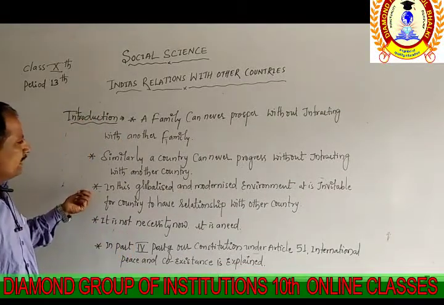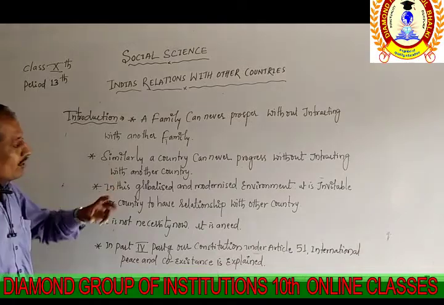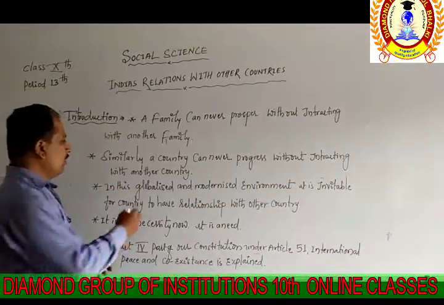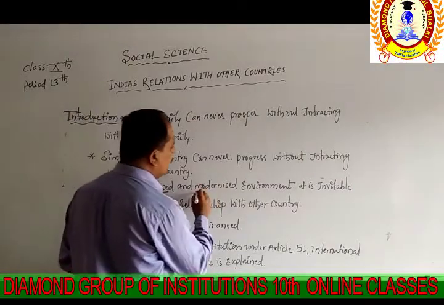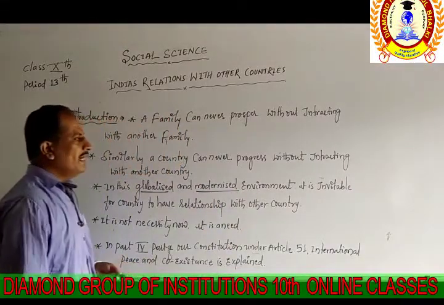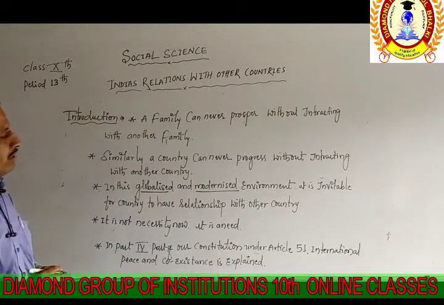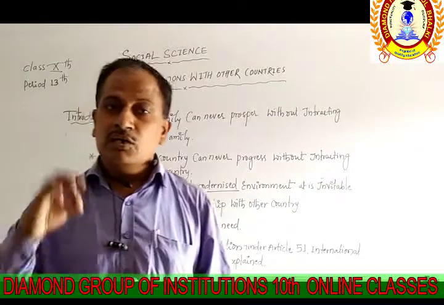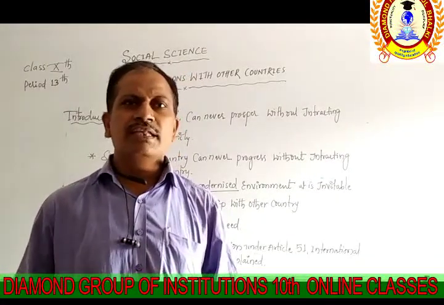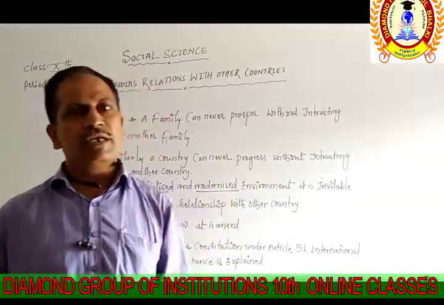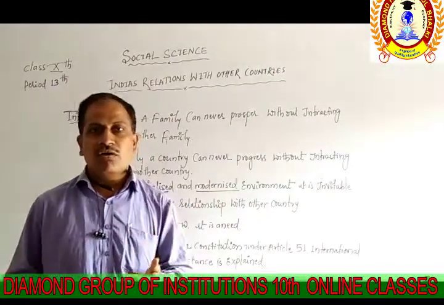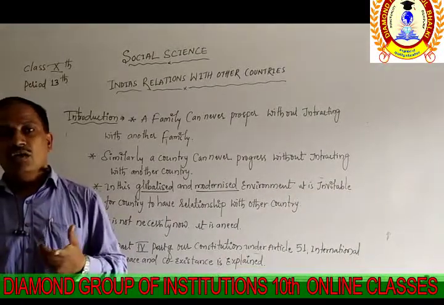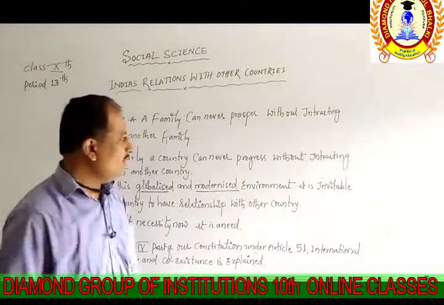The next point related to this topic is India's globalized and modernized environment. In a globalized and modernized environment, it is inevitable for a country to have relations with other countries. We, the people of today's world, are not in the ancient period, not in the medieval period, not in the uncivilized period. Now we have become civilized. Which period are we living in?